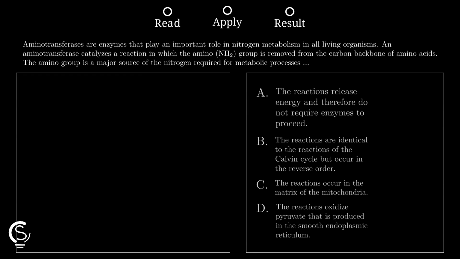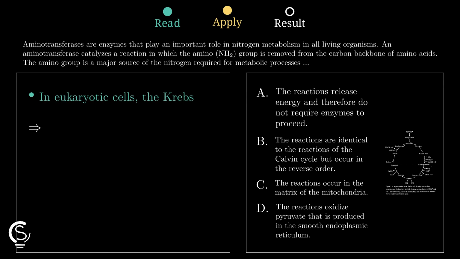In eukaryotic cells, the Krebs cycle is a central metabolic pathway that occurs specifically within the mitochondrial matrix. This is where the necessary enzymes and substrates are all concentrated together. This pathway involves a series of redox reactions that oxidize acetyl groups to carbon dioxide. Remember that pyruvate must enter the mitochondria from the cytosol before the cycle can actually begin.